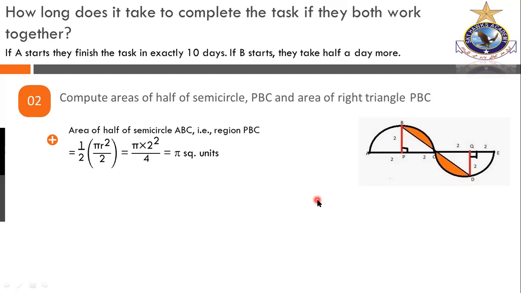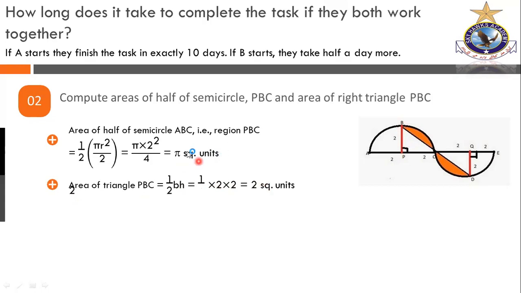Anyhow, let's see. Area of the triangle PBC, half the base into the height. So this time, once again, you are absolutely right. So 1 over 2, 2, and 2. One half, the base is 2, the height is also 2. So that's why you are just getting two square units.